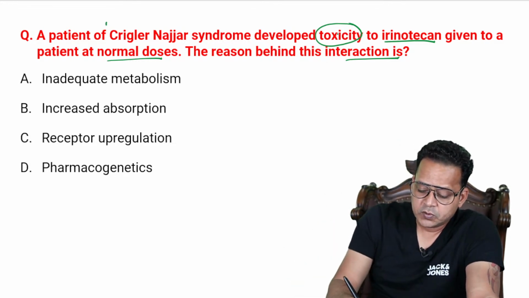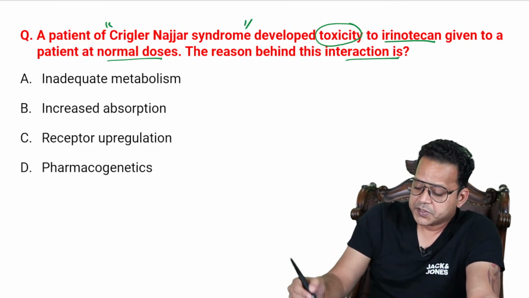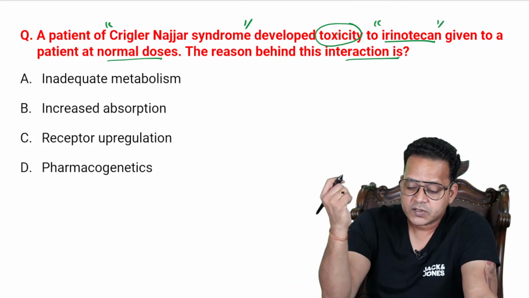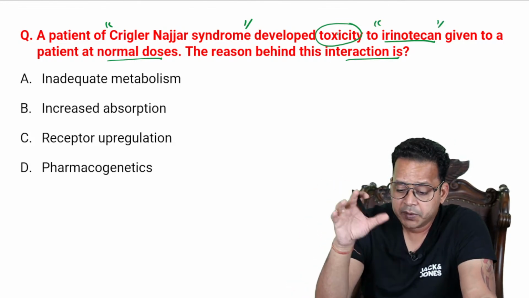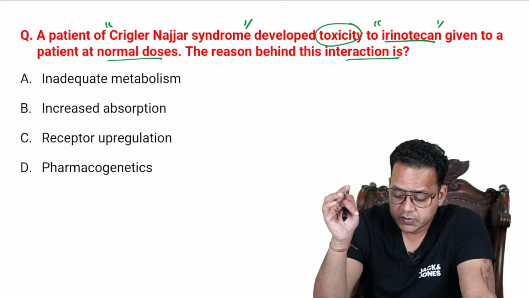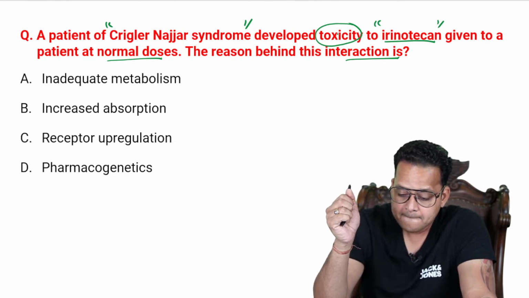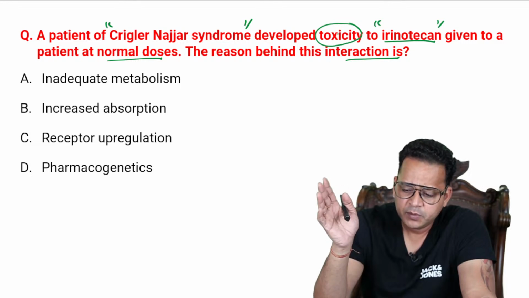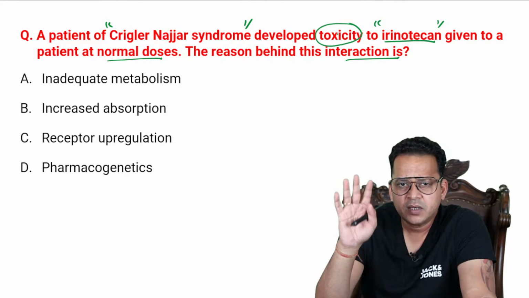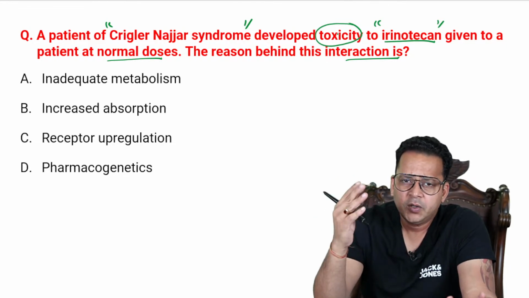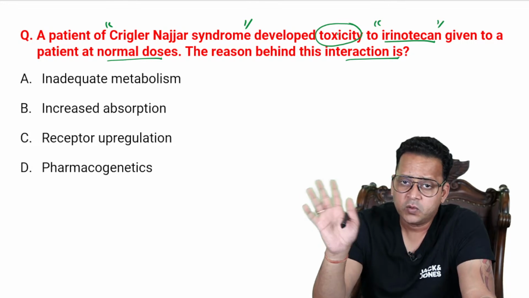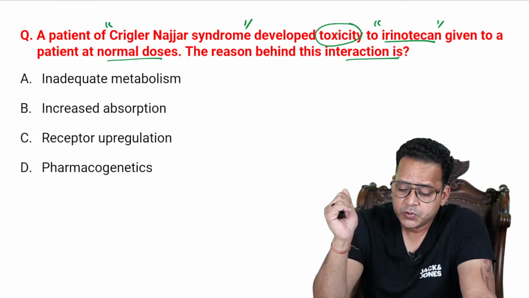So guys, what is the reason behind this interaction? The Crigler-Najjar syndrome patient was given irinotecan, which is an anti-cancer drug, and we are seeing toxicity here. Is it because of inadequate metabolism, increased absorption, receptor upregulation, or pharmacogenetics? You can take some time and think. I'll wait for your answers because I want you to commit to an answer. You might be wrong, and that's fine. There is nothing wrong in it, but we should commit to an answer, even though we can go wrong.